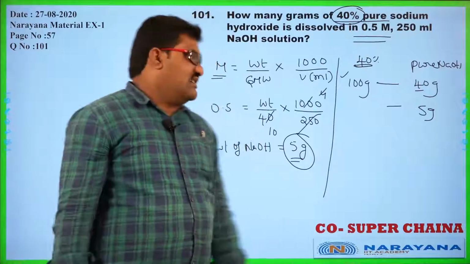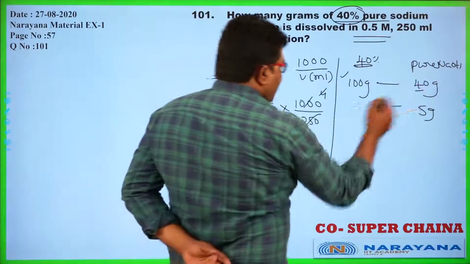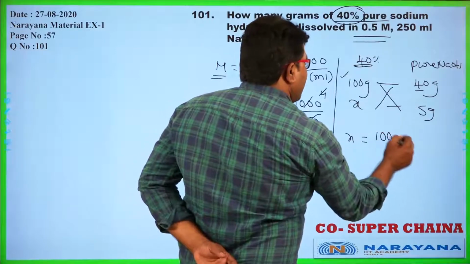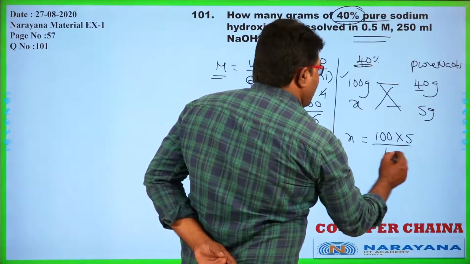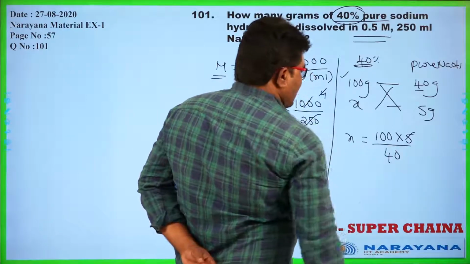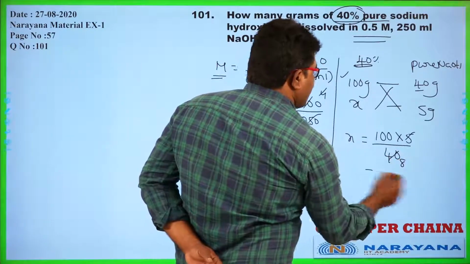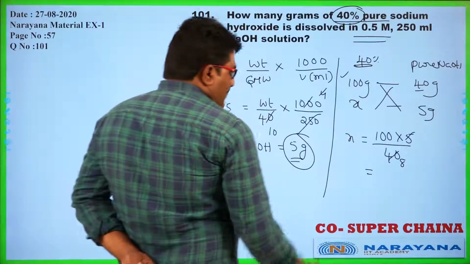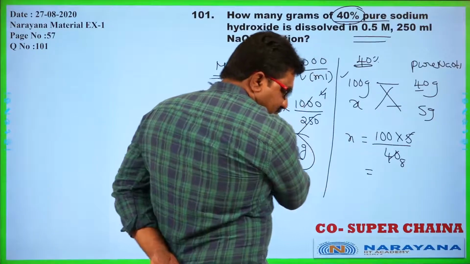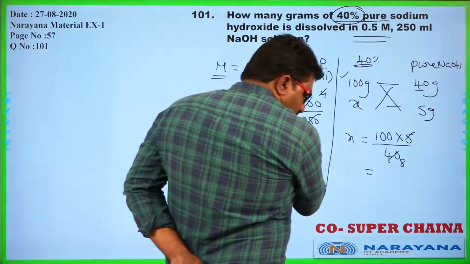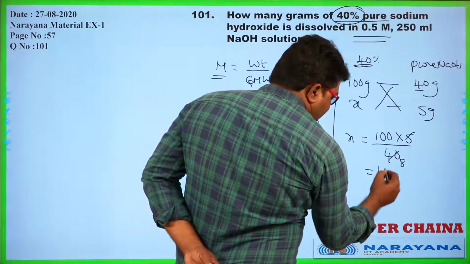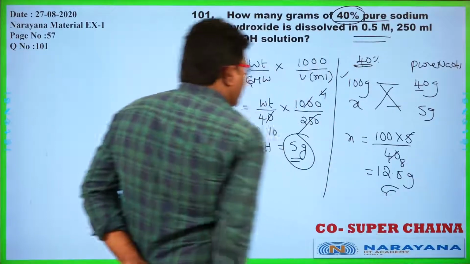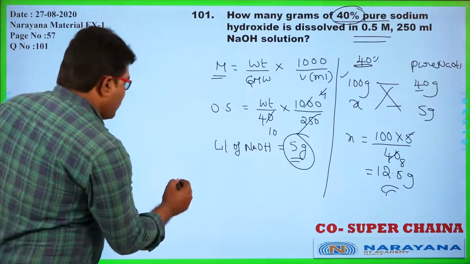The remaining is impurity. So how much do I want to take? So X is equal to 100 into 5 by 40. How much is it? 100 by 8, so it is nearly 12.5 grams.